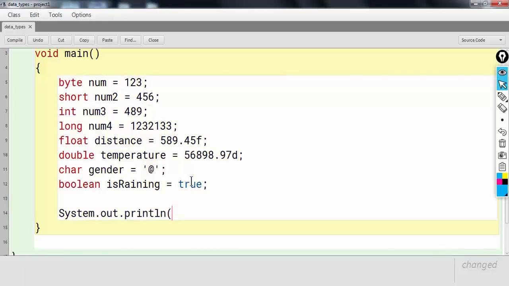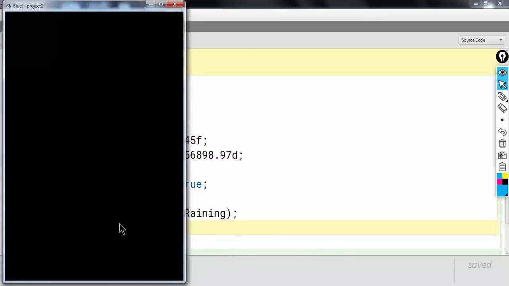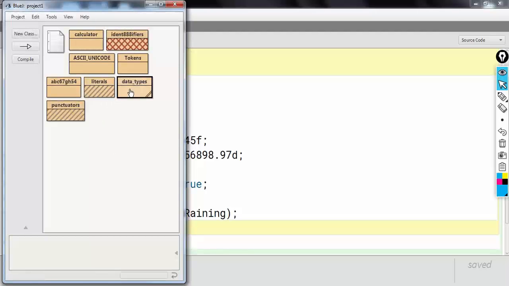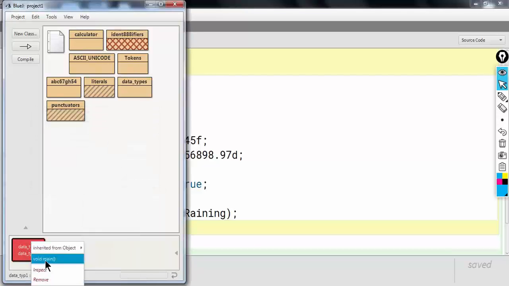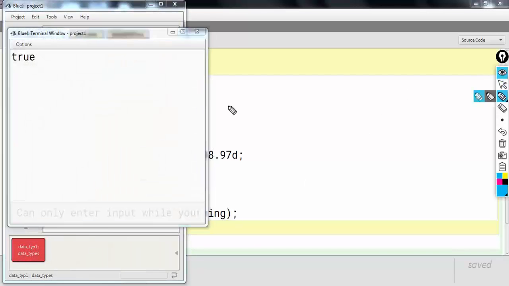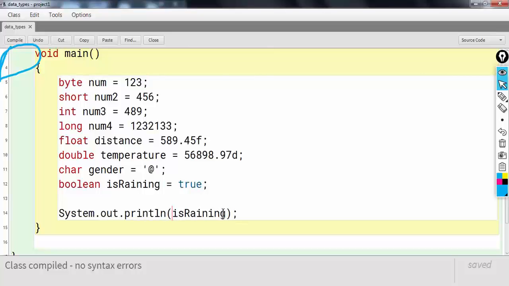If I print the value of is raining, what do you think the output will be? Obviously, if you think it will be true, you are right. You can see the output is true. Why? Because is raining is storing true at the moment.